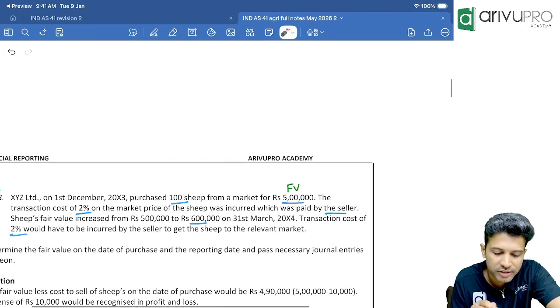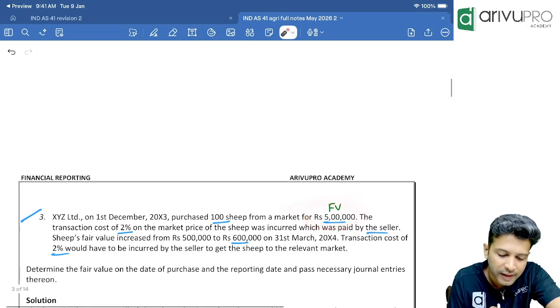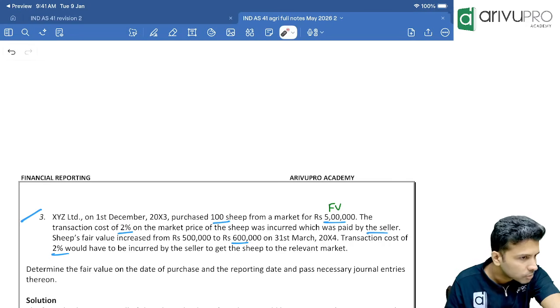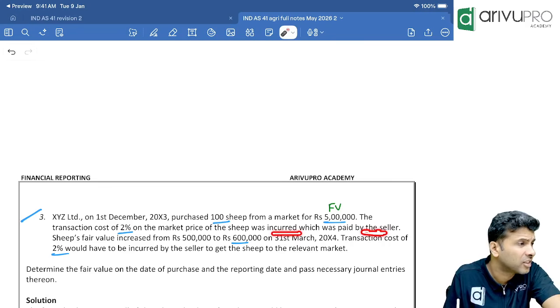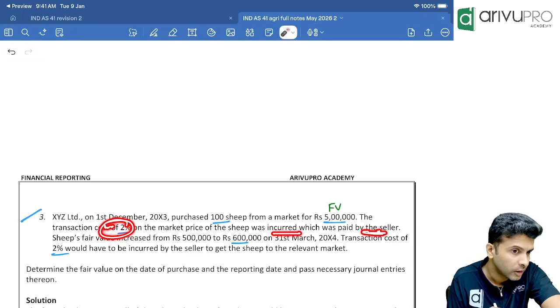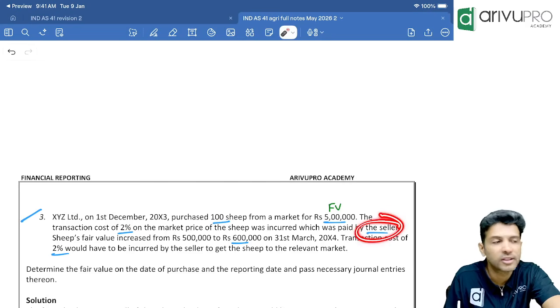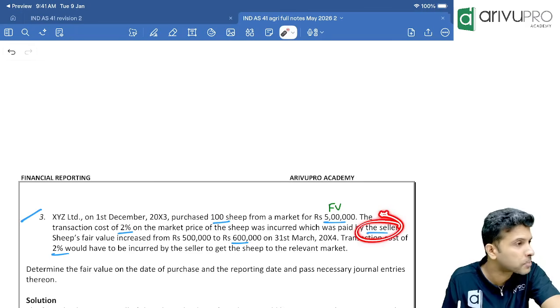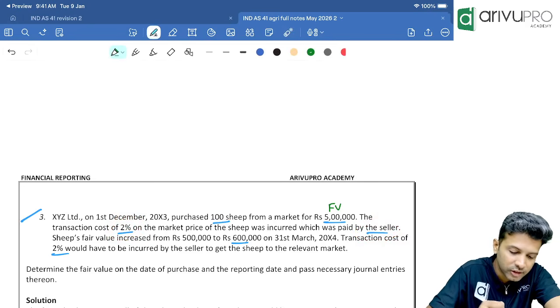Transaction cost is 2% of the market price. Market price is 5 lakh. 5 lakh ka 2% is how much? 10,000. Was incurred, which was paid by the seller. Is the purchaser incurring this transaction cost or the seller? Seller. That means, can I say this is a selling cost? This is a cost to sell. Buyer is not incurring this. Seller is. In order to sell this product, the seller has to incur a transaction cost of 2%. This is nothing but your cost to sell.